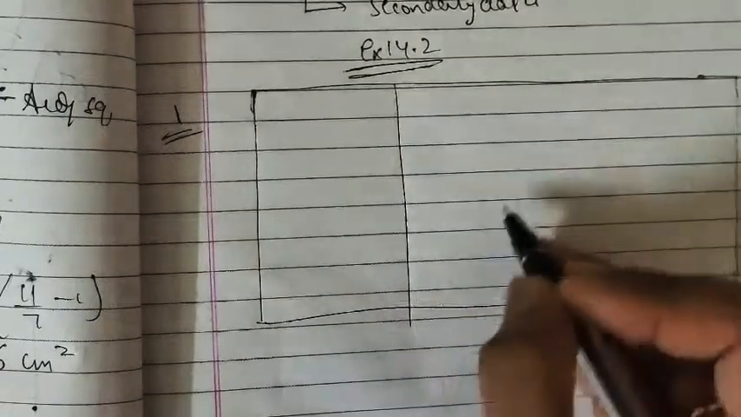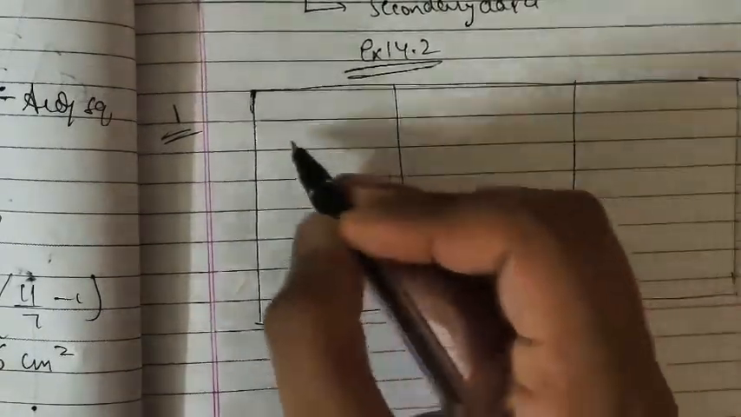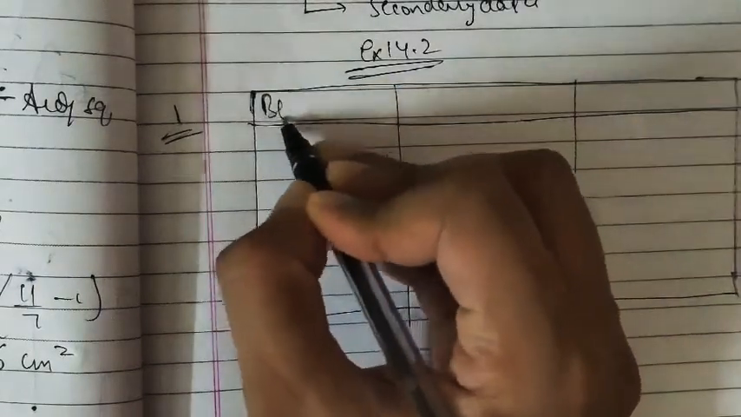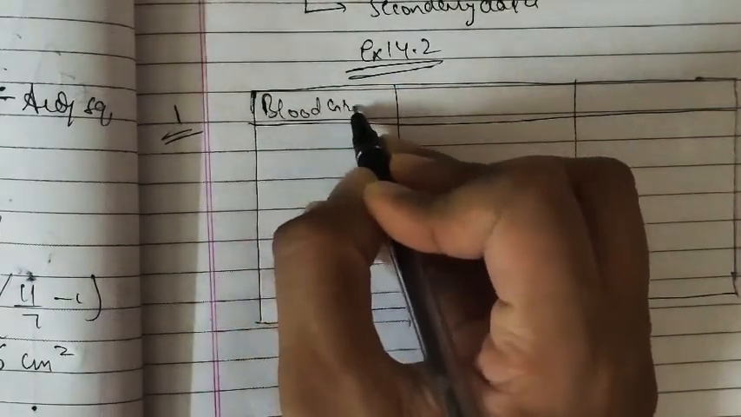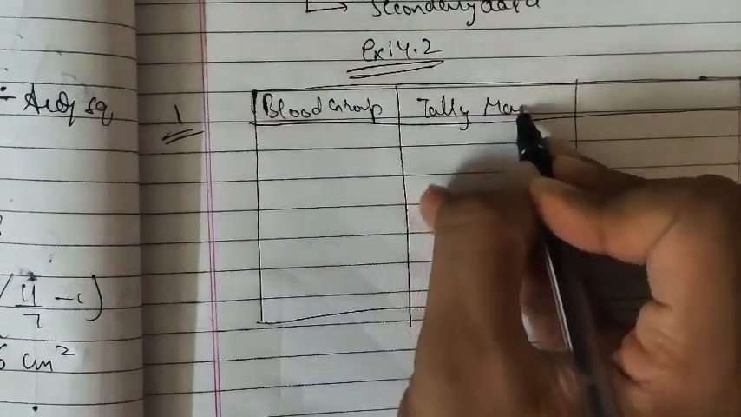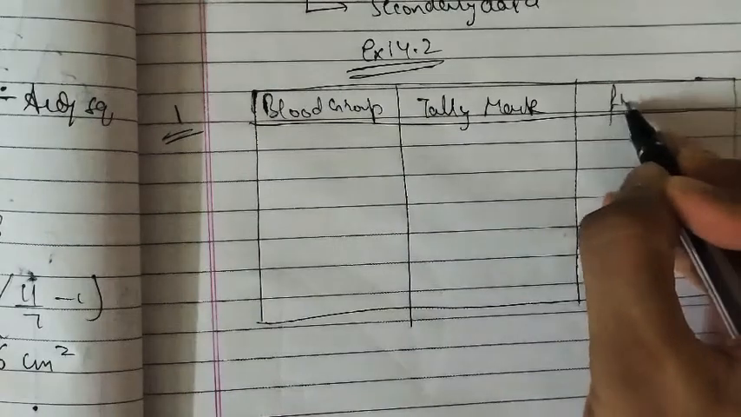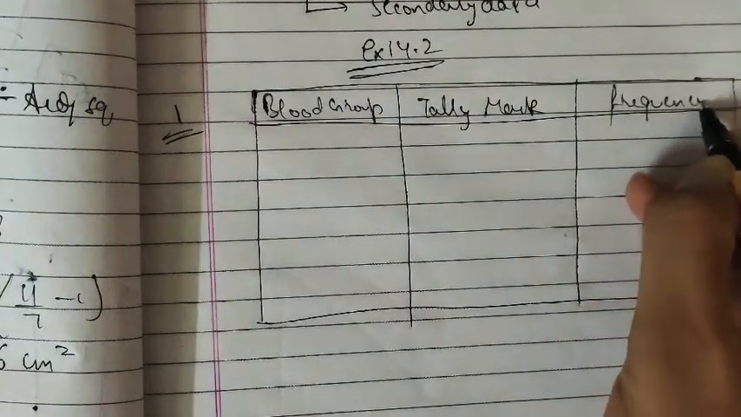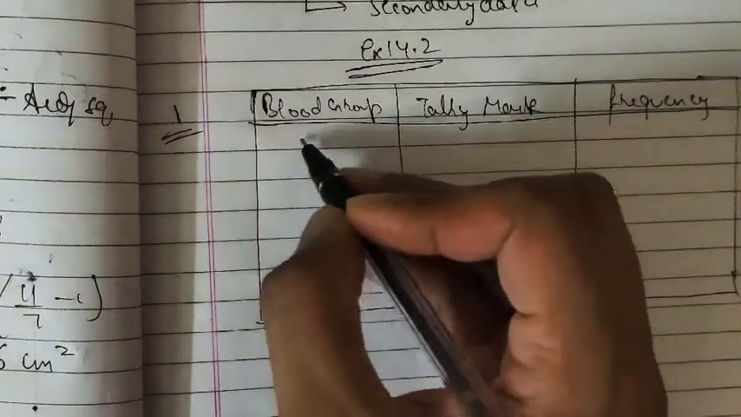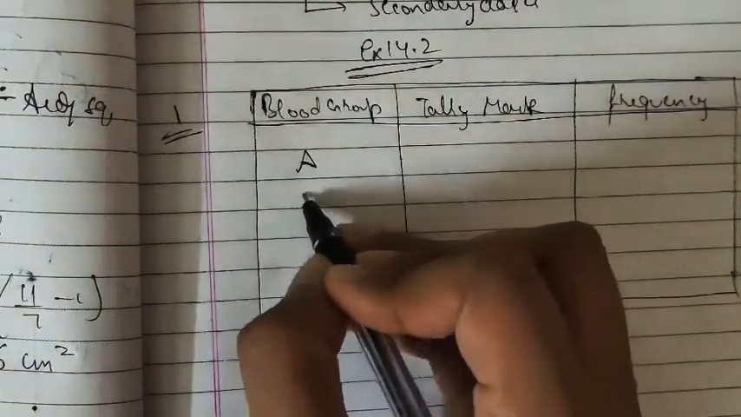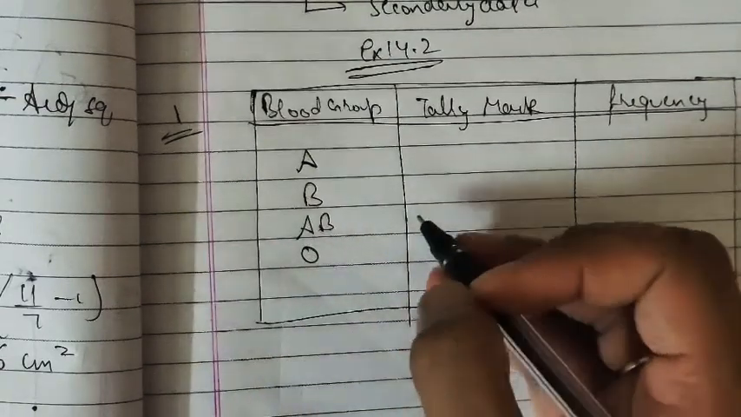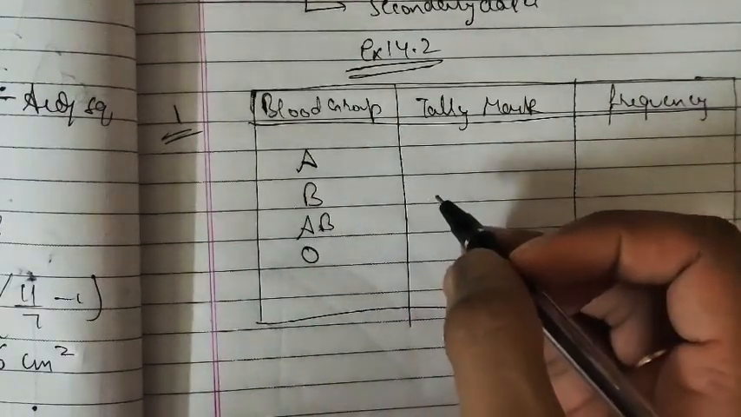So 3 columns I have prepared. This is blood group, tally mark, and this is frequency, right? Frequency means how many number of people having the same blood group. So let's take first blood group A, then B, then AB, and then O. So A, how many A are there?